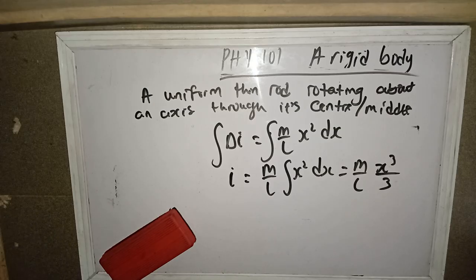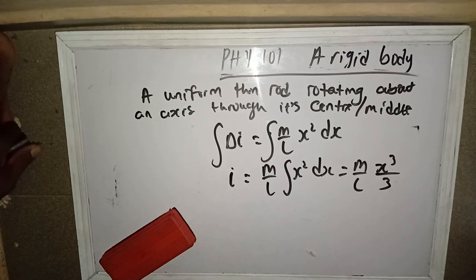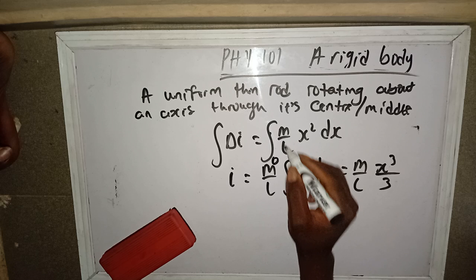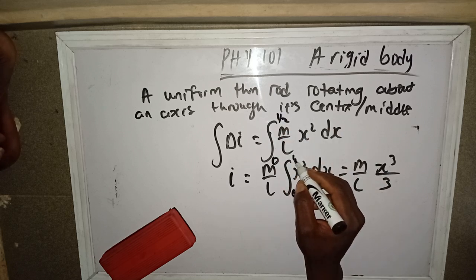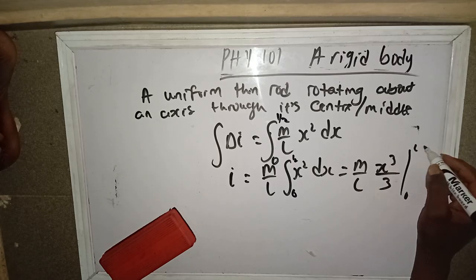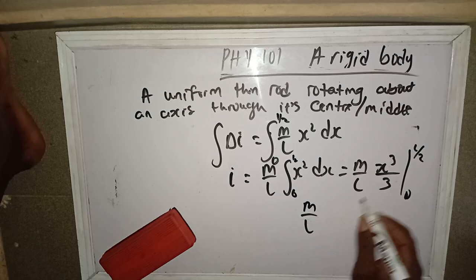So now, let's substitute our limits, 0 and L over 2. Here we have m over L x cube.